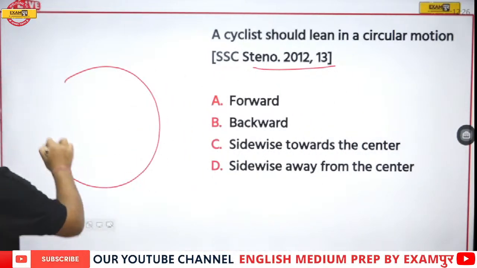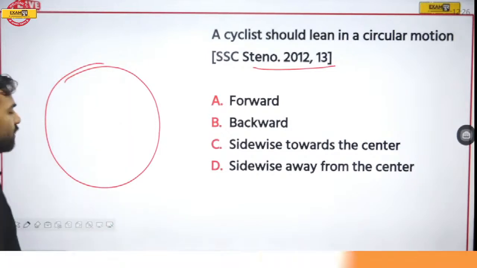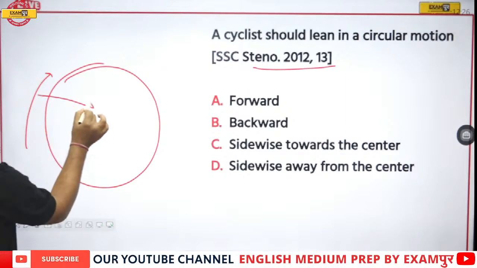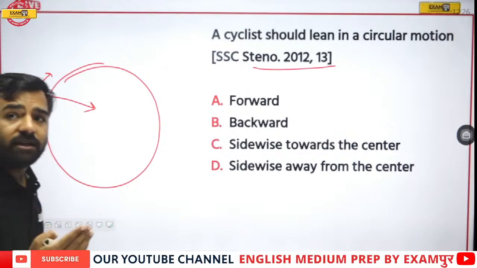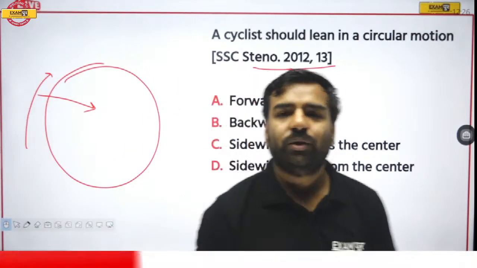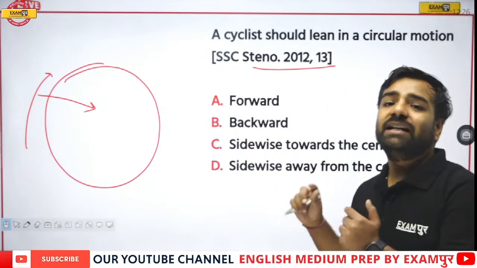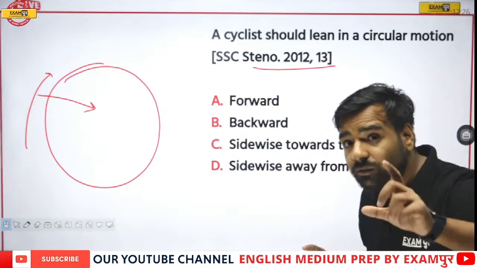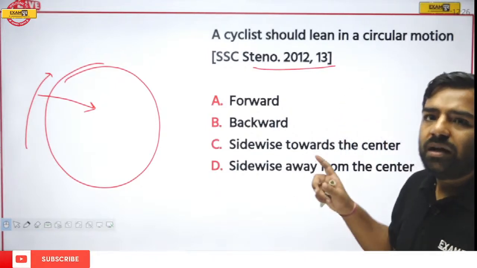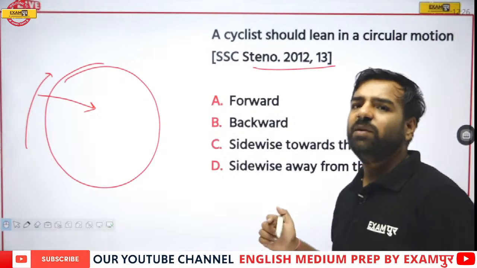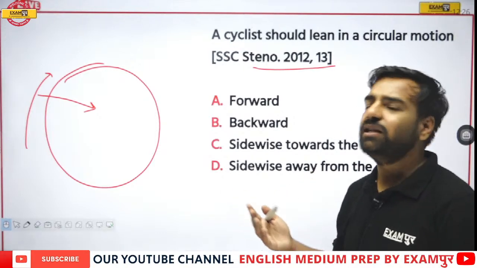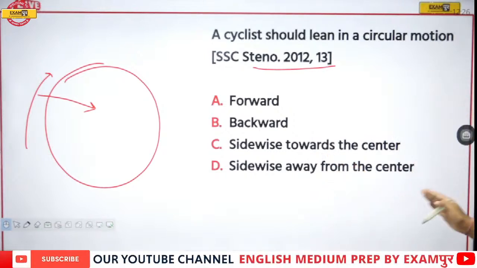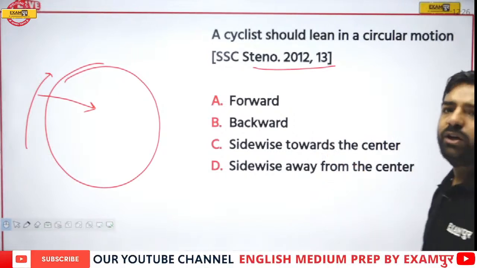There's a circular track, correct? Now, if some cyclist is there, he needs to bend. Why? So that he can actually cycle or move in the proper manner and doesn't fall down. So what should be done? In what manner should he lean? He should lean forward, backward, sidewise towards the center or sidewise away from the center. What is going to be the correct answer?